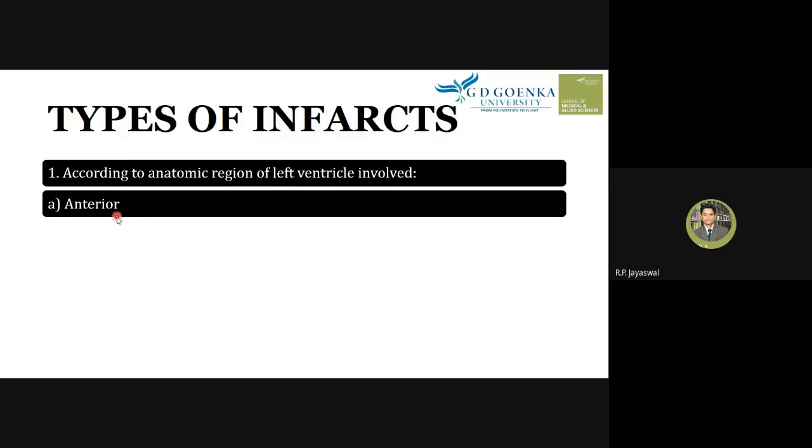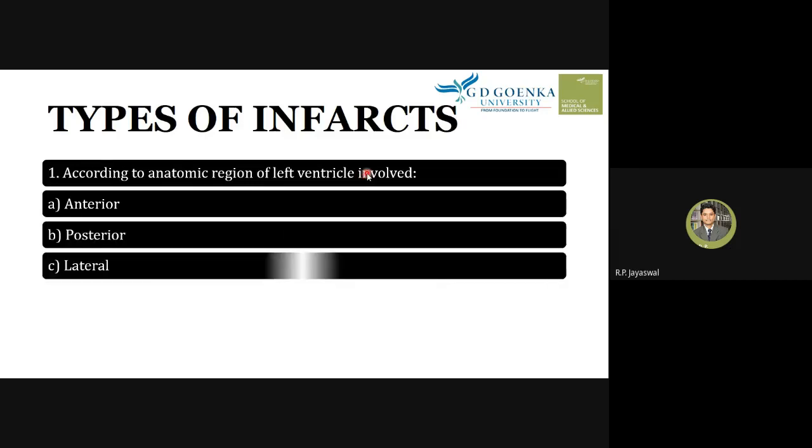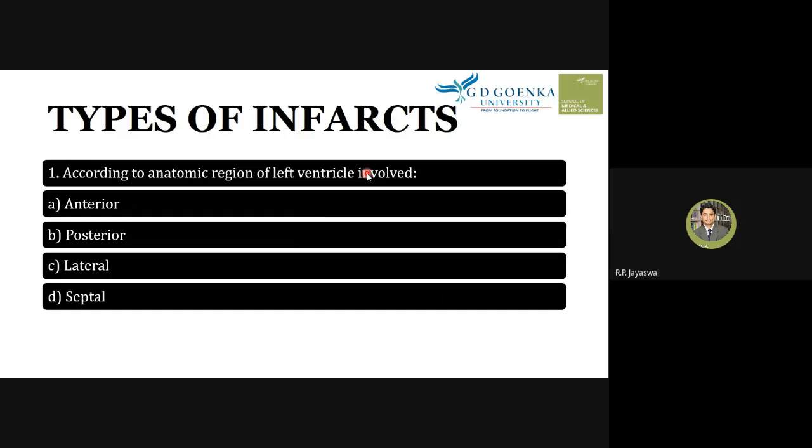So the artery which is anterior to the left ventricle may undergo atherosclerosis, or arterial spasm, or the third one that we studied, that is the atherosclerosis, plaque rupture, or thrombus. All three mechanisms can occur in the anterior artery of the left ventricle. So we are talking about the anatomical region of the left ventricle where the infarct has occurred. So anterior, posterior, lateral, septal. There is a septum which divides the ventricles or atria, right?